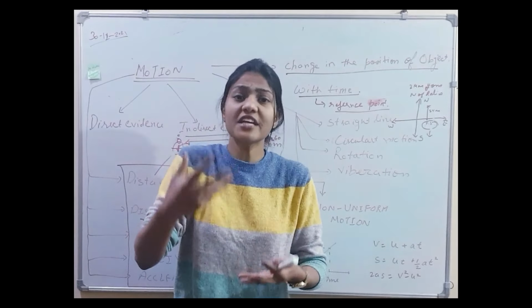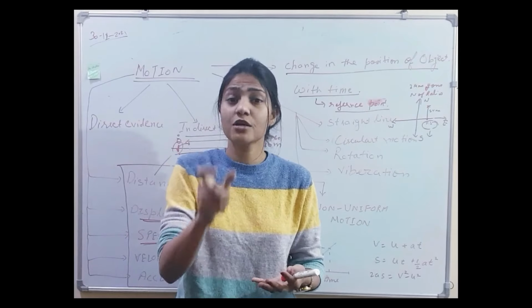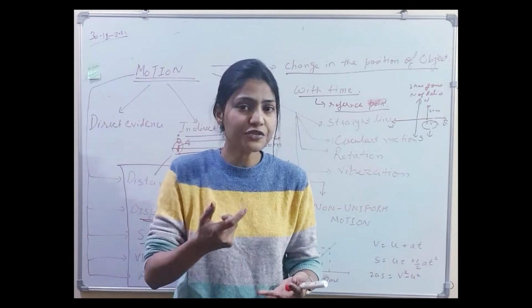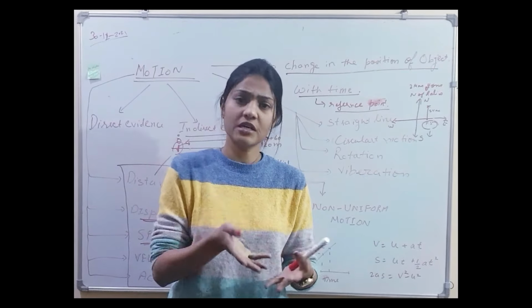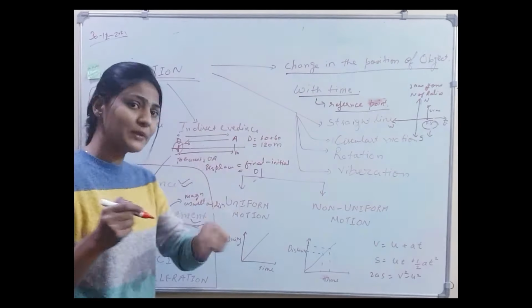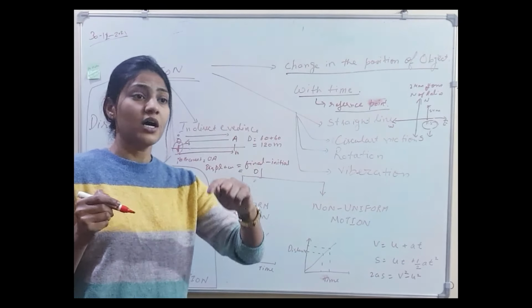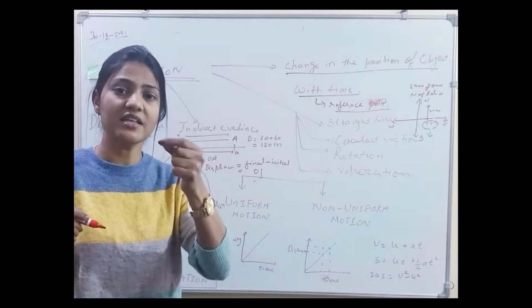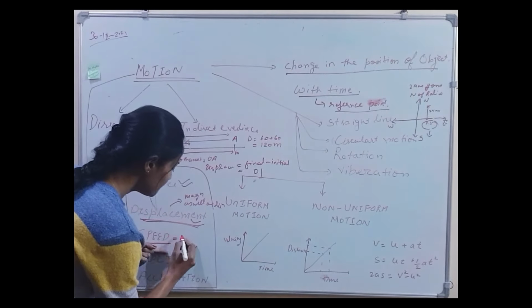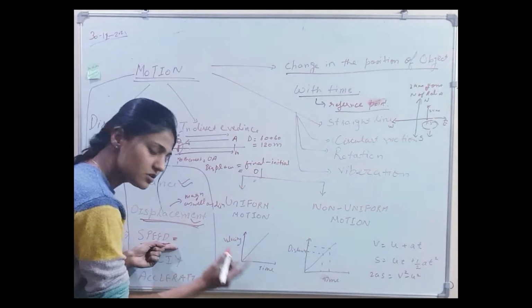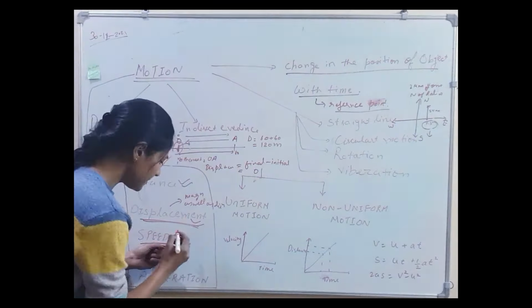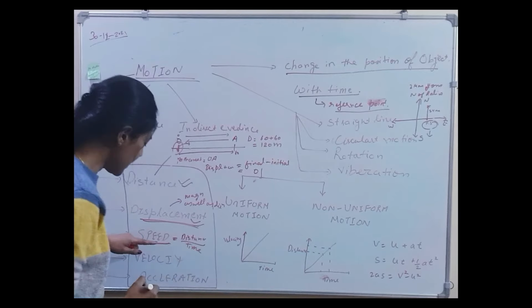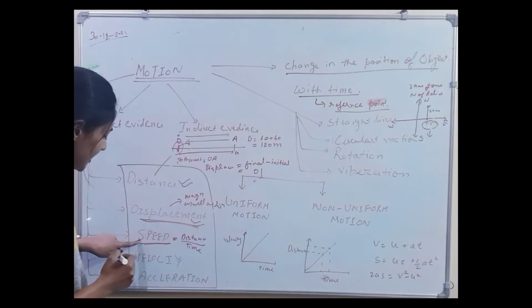It means the rate of the motion. The rate of the motion can be different or the same for objects. To know the rate of the motion, we need one physical quantity, and that physical quantity is called speed, the rate of the motion. What do we mean by rate of the motion? It is the distance covered divided by time. And this distance by time is speed.